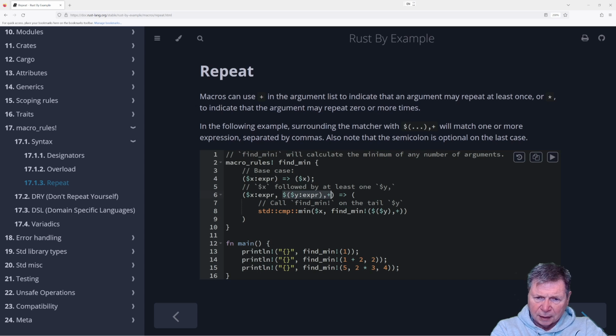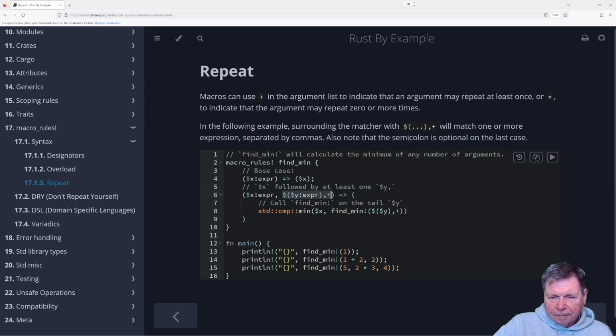Well, actually, it's going to attempt to call find min, but there won't be a y, because it'll be empty, so it won't match. And so does that mean it doesn't call it? Oh, actually, yeah, maybe, because here, look, find min 1, it stops. It just says, oh, yeah, there's nothing else. I'm just going to not do any more.